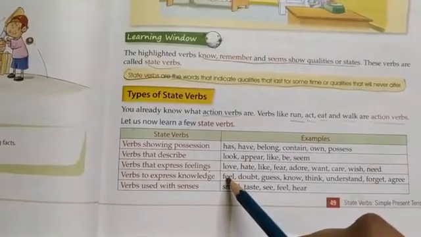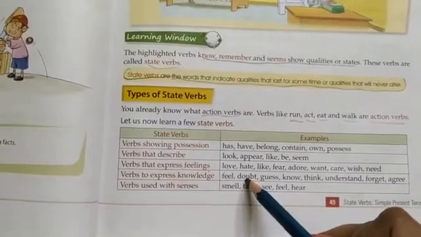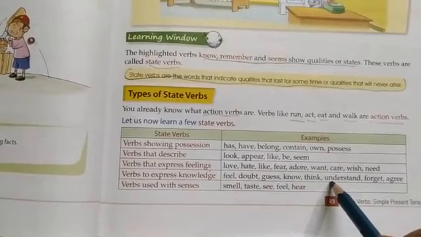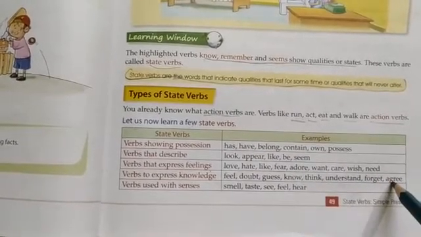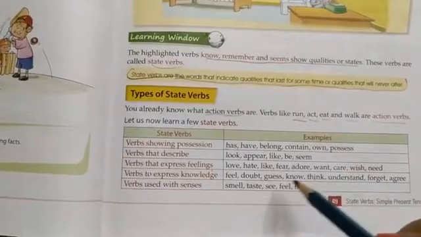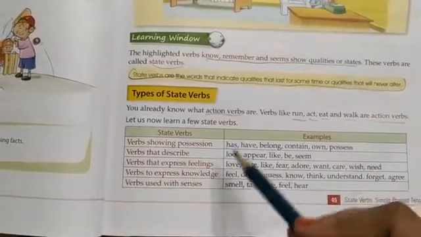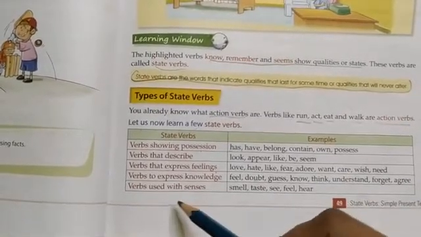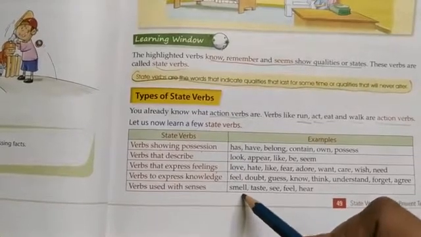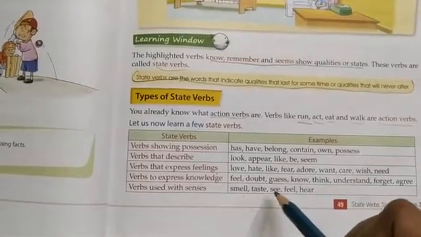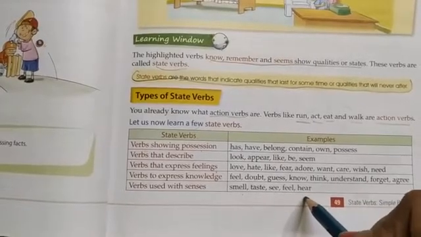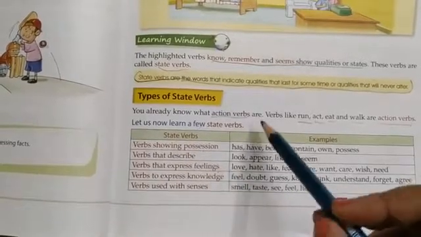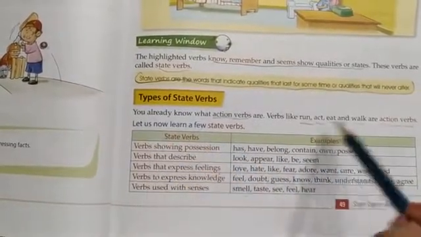Next, verbs to express knowledge. What are the examples? Feel, doubt, guess, know, think, understand, forget, agree. So these are some examples. There are more, but we will come to know of these examples in this chapter. Verbs used with senses. There are verbs that we use for senses such as smell, taste, see, feel and hear.